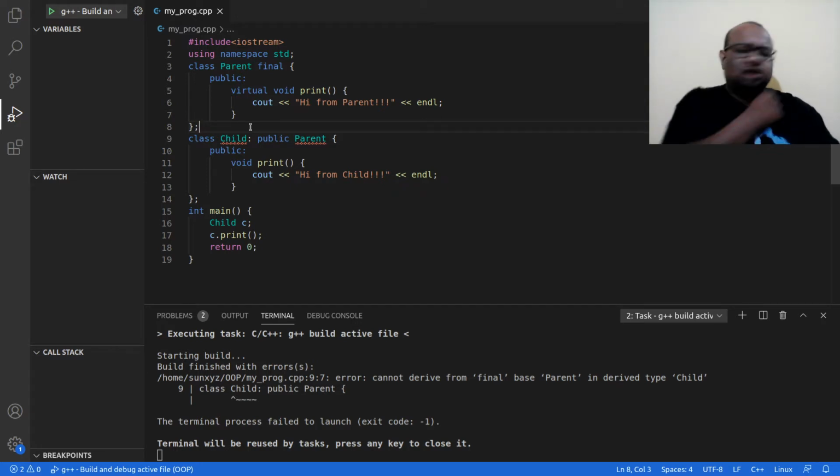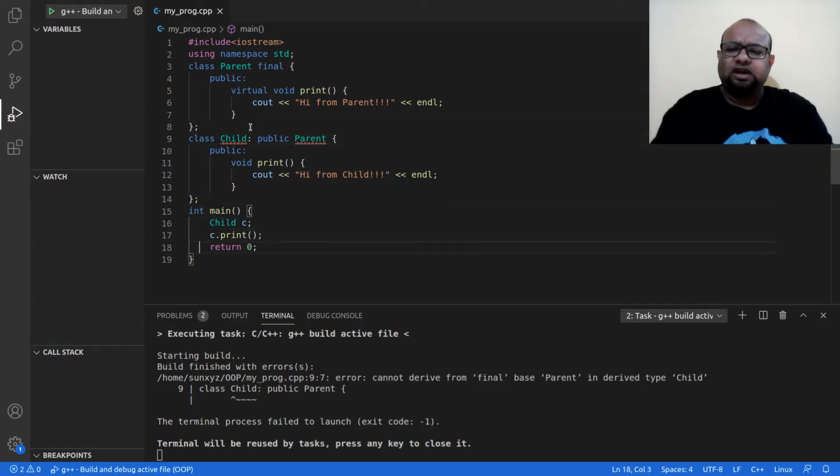Now there is final in Java as well. In Java, final is a keyword, but here we have seen final is not a keyword. Therefore I can make a variable name final. That works. So this is all about final. There is nothing much more to do with final. So this is the final keyword.